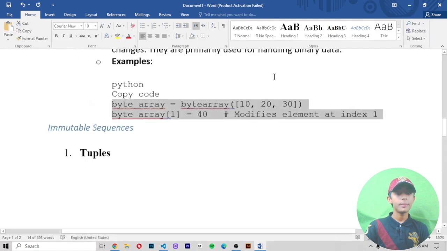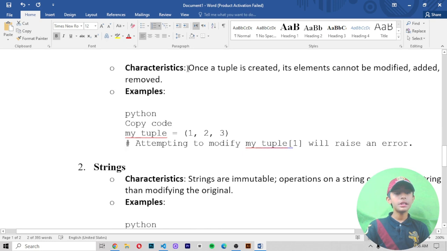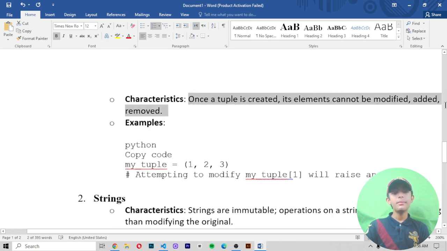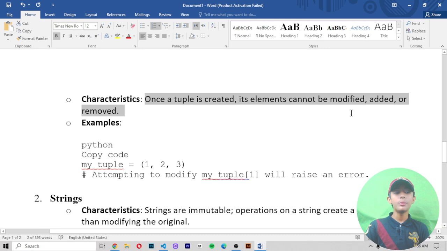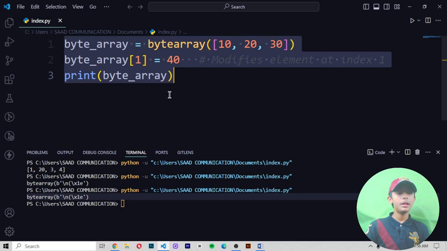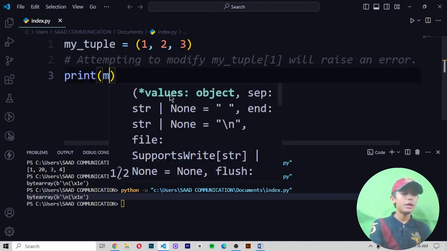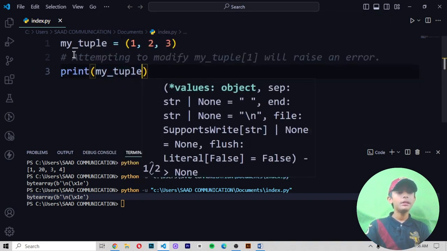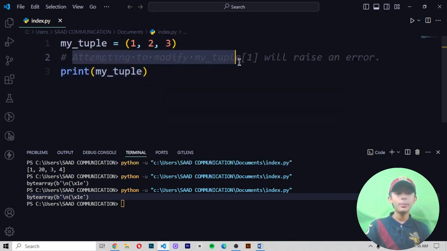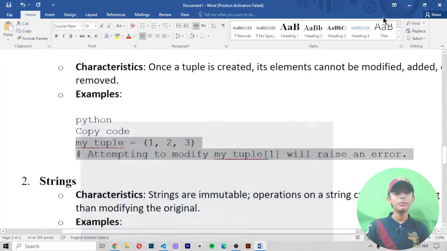Now, immutable sequences. First, tuples. Characteristics: once a tuple is created, its elements cannot be modified, added, or removed. This is one example of tuples. Once you make your tuple, nothing can be removed or added. If you attempt to modify my tuple at index 1, it will raise an error.